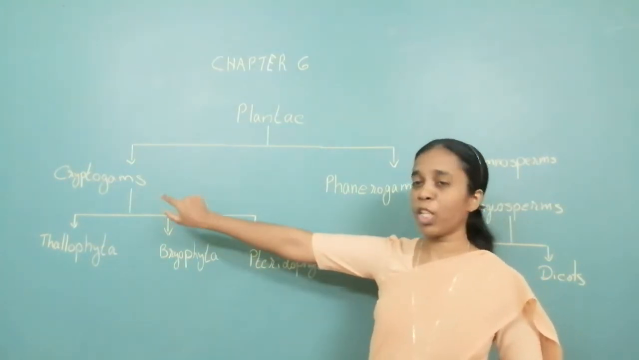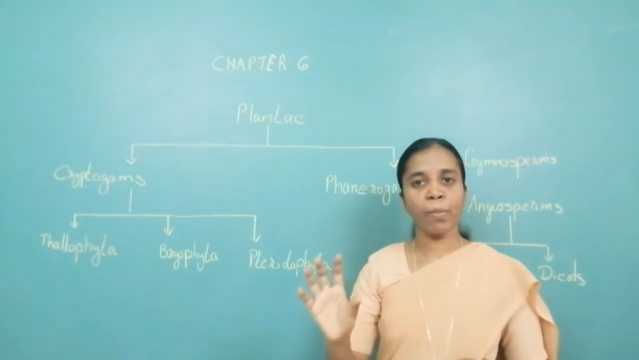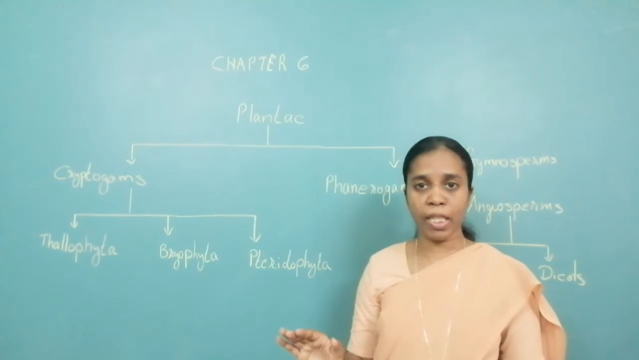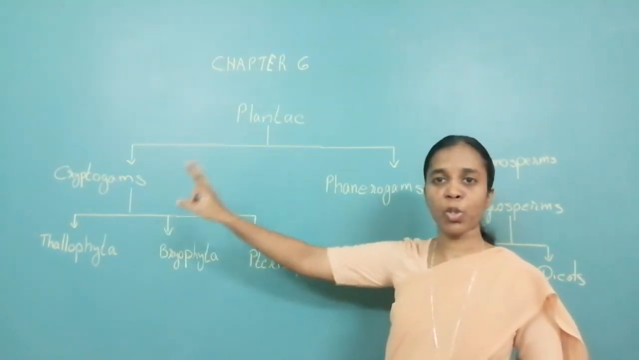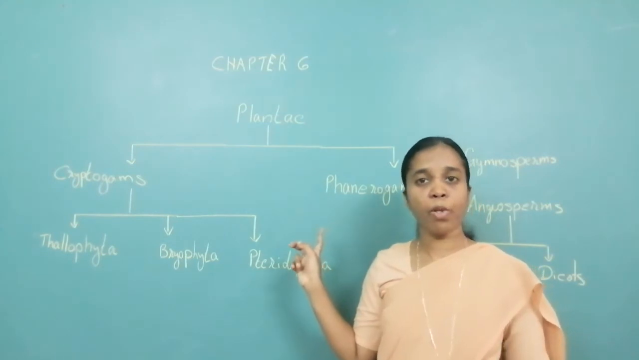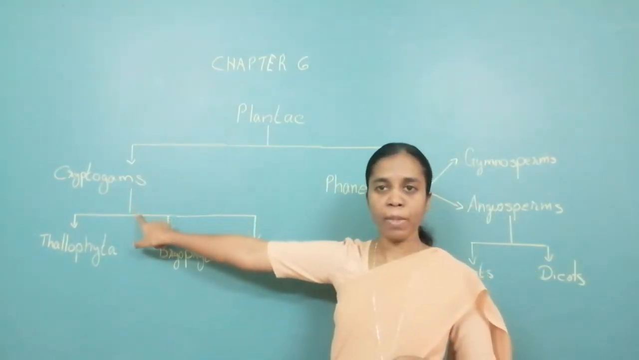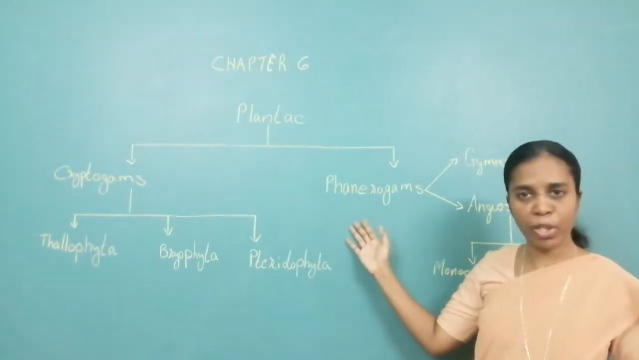Now, what is the meaning of cryptogam? Crypto means hidden. Gams is for the reproductive structure. So their reproductive structures are hidden, cannot be seen. That is why they are known as cryptogams. So kingdom Plantae is divided into two subkingdoms depending upon whether they bear flower or do not bear flower. All that do not bear flower come under cryptogams, and all that bear flower come under phanerogams.